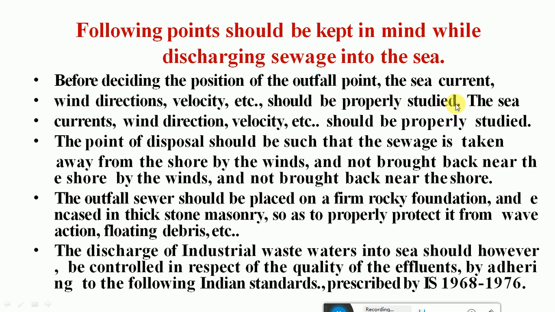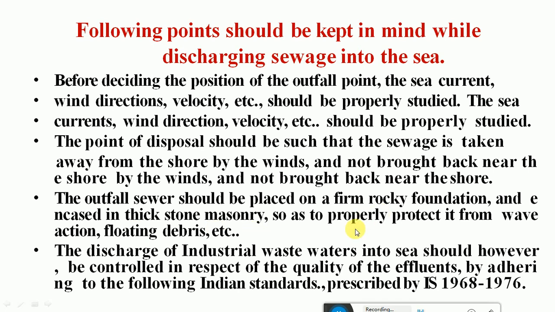The sea currents, wind direction, velocity, etc. should be properly studied, and the point of sewage disposal should be such that the sewage is taken away from the shore by the winds and not brought back near the shore. Because if you discharge the wastewater, then because of the wind action and the high tidal velocity, it will bring back the debris along with the other sewage matter to the coast. The outfall of the sewer should be placed on a firm rocky foundation and encased in thick stone masonry so as to properly protect it from wave action, floating debris, etc.